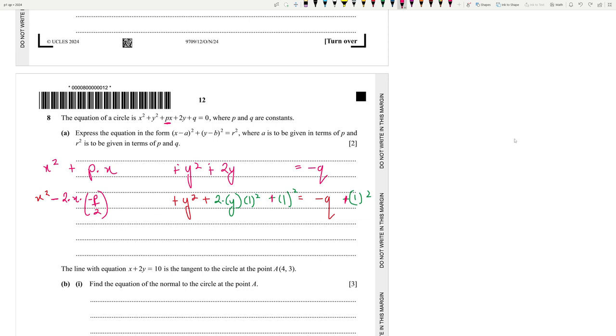Okay. Now, the next thing that I'm going to add is, to convert it to this form, x minus a whole square, what do we need? This whole square as well. Minus p by 2 whole square. And since I added it on the left hand side, I also need to add it on the right hand side, which is minus p by 2 whole square. This is the hard sum actually. Okay, I added this on the right hand side. Awesome.